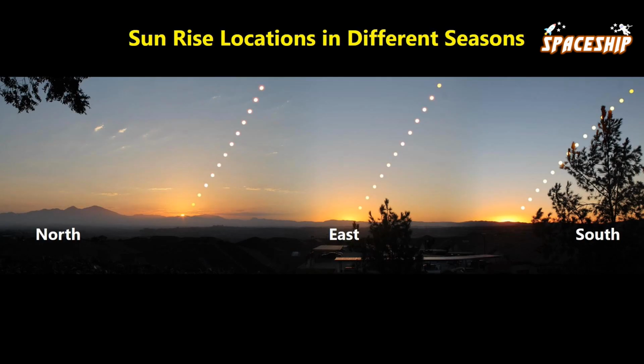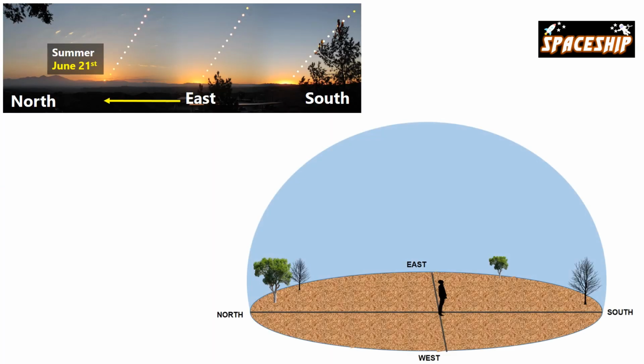Here is another composite image that shows the sun's location and its path across the sky on different days of the year in the northern hemisphere. The sun reaches its maximum north of east on June 21st in summer. Let's take a look at a graphical illustration of how the sun's path across the sky would look like on this day. On this day at noon, the sun is directly above the head, reaching its highest point in the sky. This is called summer solstice.